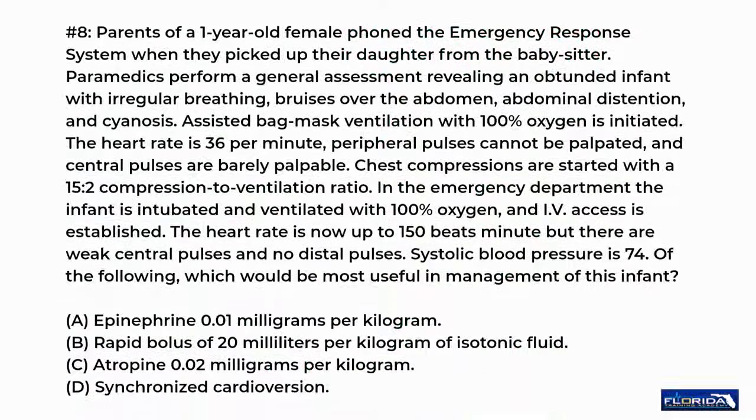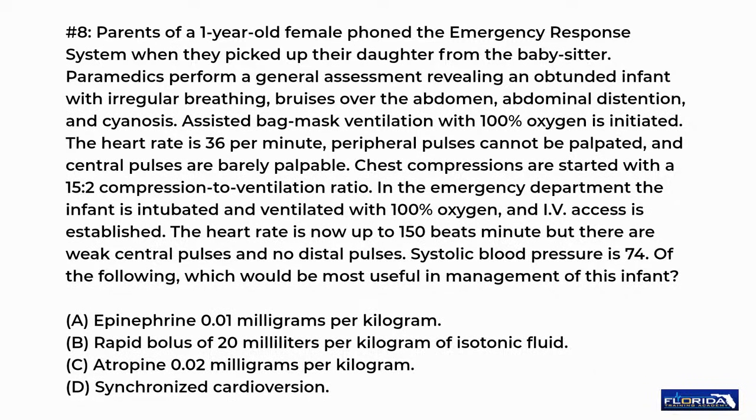Number 8. Parents of a 1-year-old female phoned the emergency response system when they picked up their daughter from the babysitter. Paramedics perform a general assessment revealing an obtunded infant with irregular breathing, bruises over the abdomen, abdominal distension, and cyanosis. Assisted bag mask ventilation with 100% oxygen is initiated.